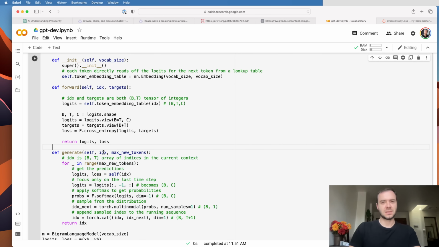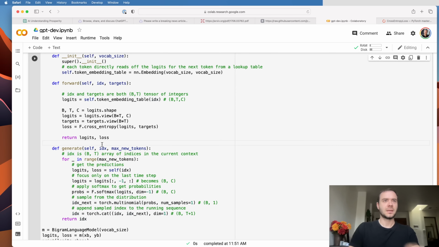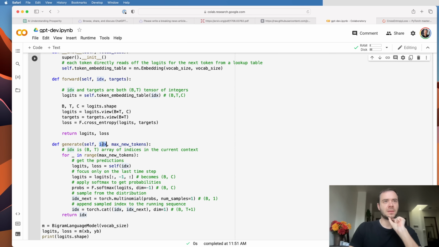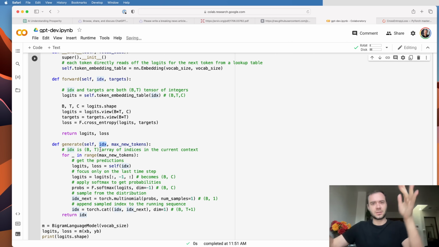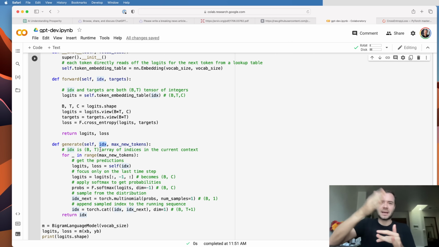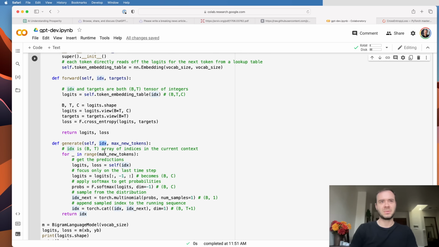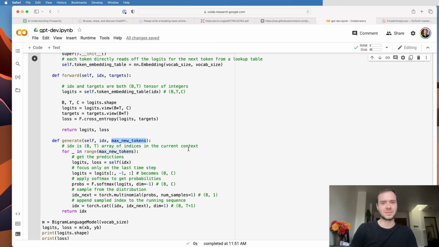We take the same kind of input, IDX here. Basically, this is the current context of some characters in some batch. So it's also b by t, and the job of generate is to take this b by t and extend it to be b by t plus 1, plus 2, plus 3. It continues the generation in all the batch dimensions in the time dimension, and it will do that for max new tokens.